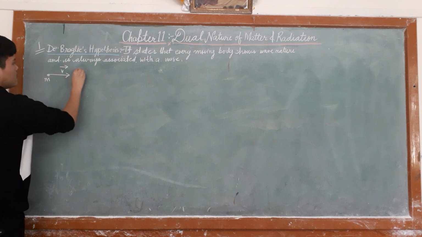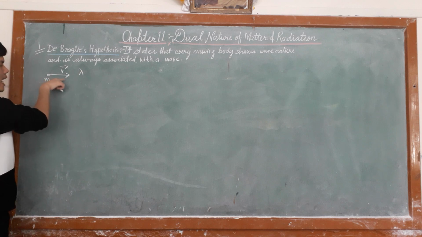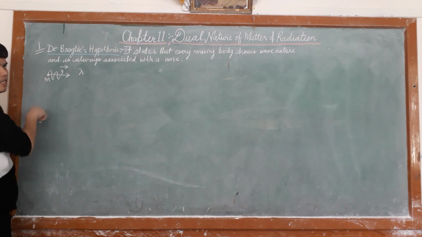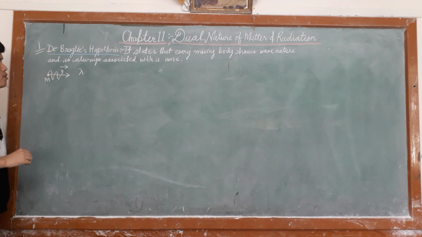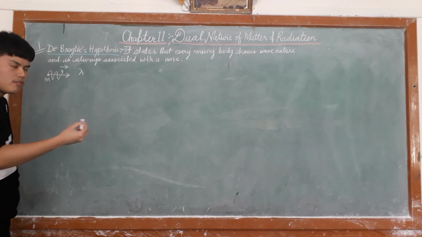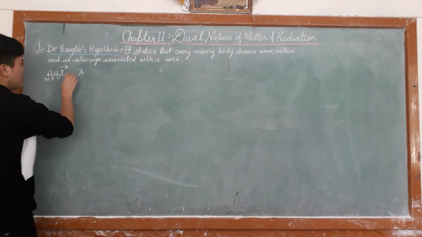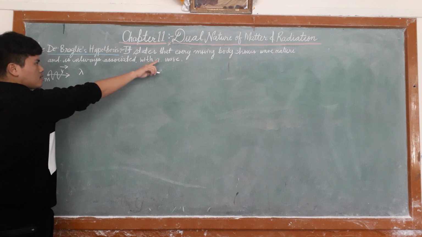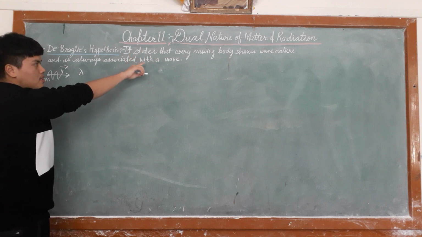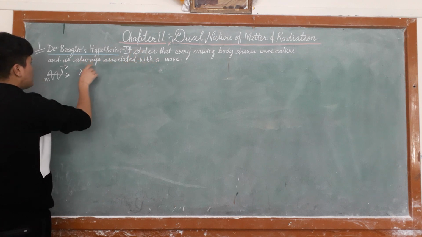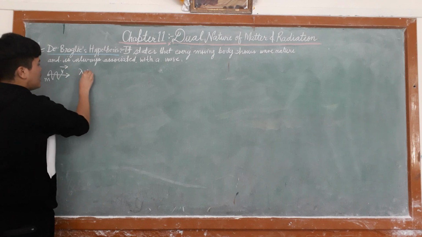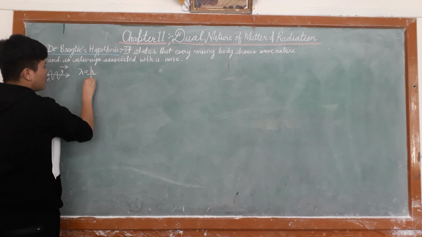So it might have a wave. The moving body produces a wave, which has a wavelength and frequency, but mostly we talk about the wavelength. This is the statement of de Broglie's hypothesis. Now the de Broglie equation: lambda is equal to h upon p.